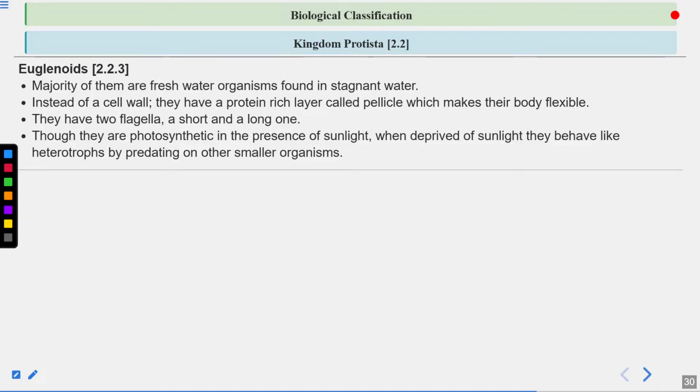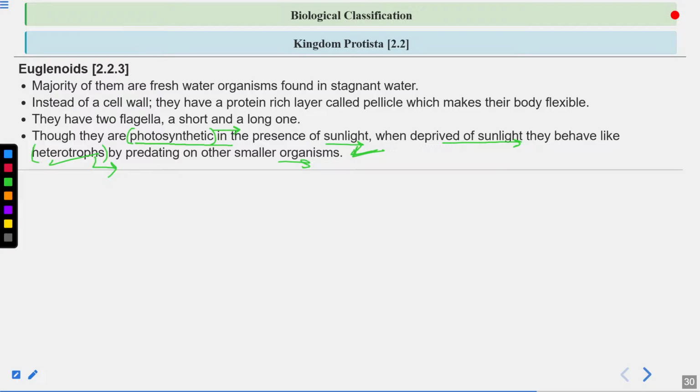Okay. Now this is also very interesting. Question can come from here. Euglena or euglenoids, they are photosynthetic in the presence of the sunlight. But when there is no sunlight, they can behave like heterotrophs, by predating on other small animals. So you can see they are photosynthetic, means they have plant-like characteristic. And they can behave as heterotrophic organisms also, which is an animal-like feature.